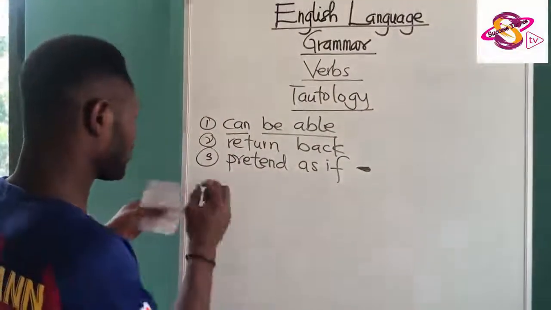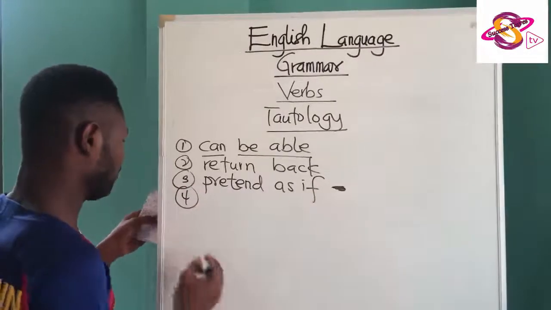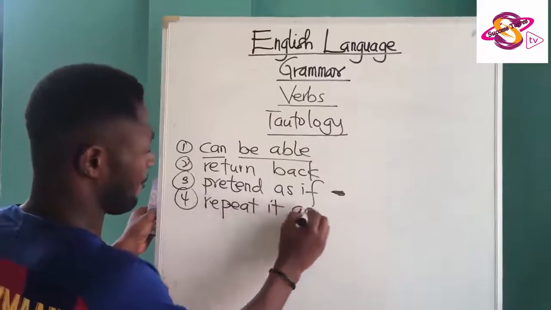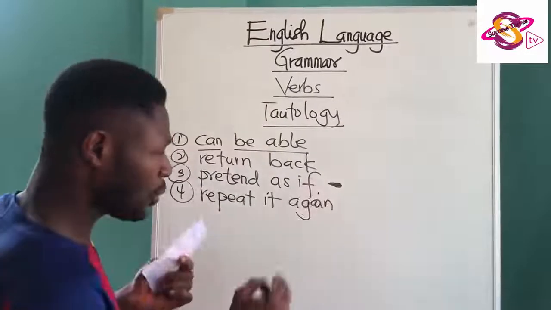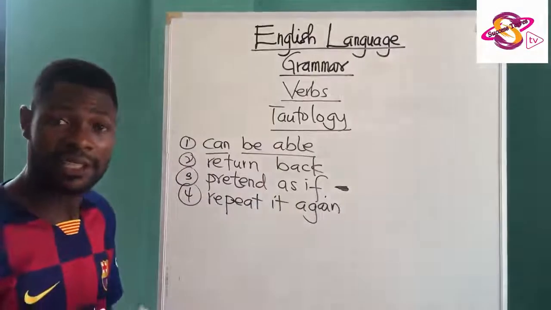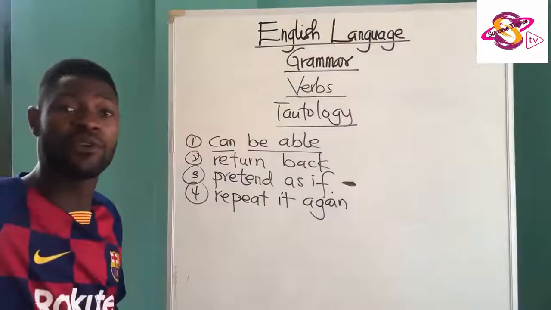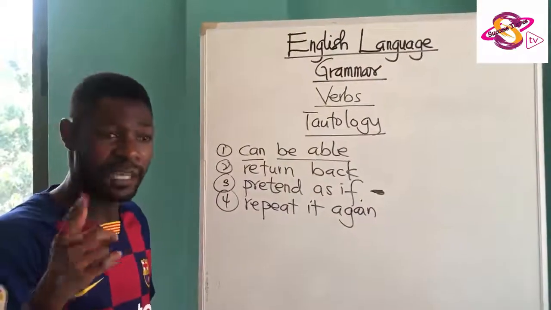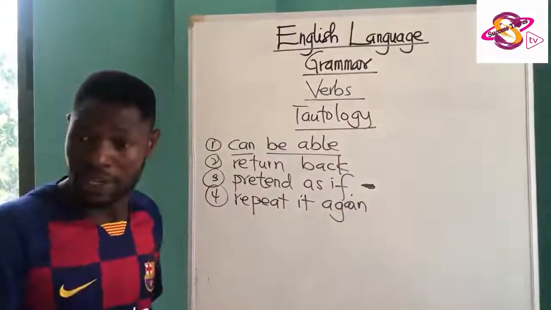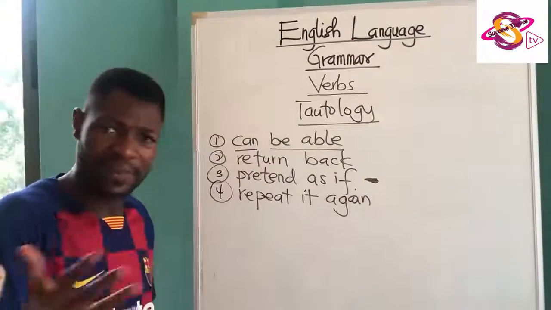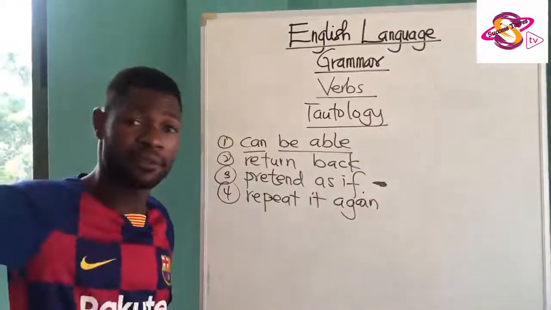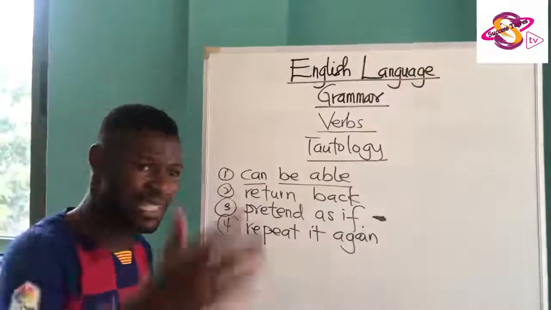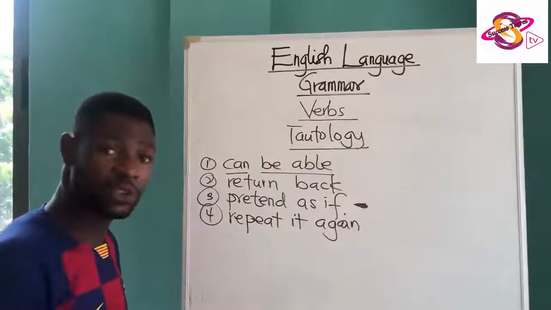Now, let us also consider "repeat it again." You are teaching and the student raises the hand. Remember, if you "raise up" your hand, that also looks tautology, even though it's debatable. Hey, those of you who don't have answer booklet, raise up your hand. Some scholars believe that if you raise your hand, it's already up. So there was no need to bring up when someone raises the hand. That is just by the way. So "repeat it again" is also tautologous.